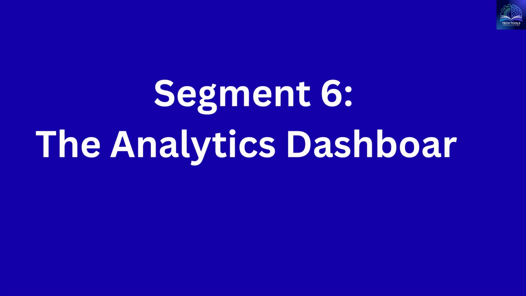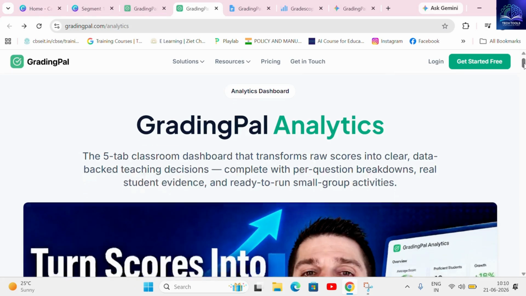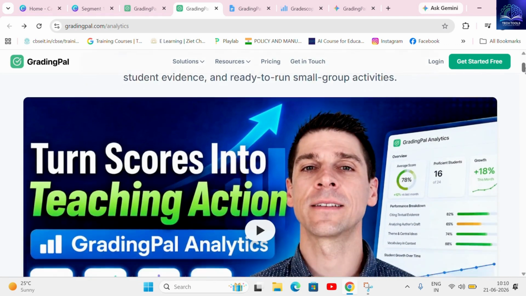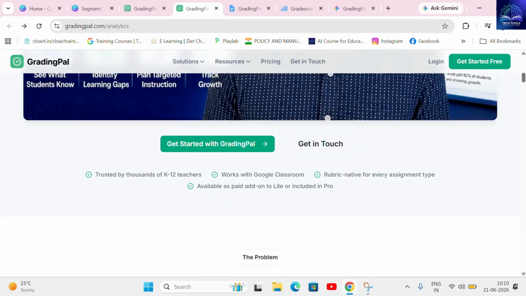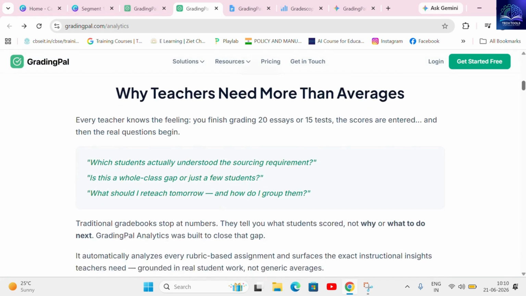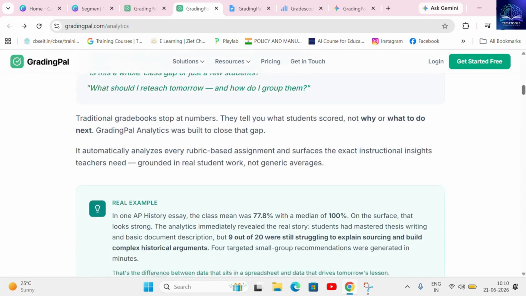The Analytics Dashboard, Your Secret Weapon. This section right here is exactly why you will want to make this platform a permanent part of your daily workflow. The Analytics Dashboard. Every time you approve a set of grades, GradingPal automatically aggregates that student data into real-time performance profiles, breaking down complex performance trends across your entire roster instantly.